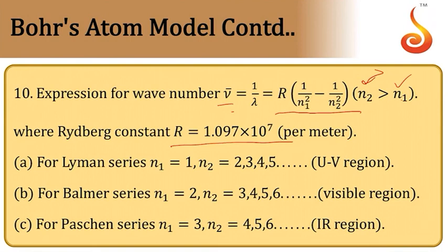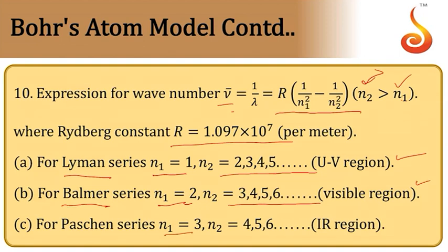Then if n1 is equal to 1 and n2 is 2, 3, 4, 5, etc., then you will get series of spectral lines. That lies in UV region, that is what we call as Lyman series. If n1 is equal to 2, final level is 2, and n2 is 3, 4, 5, 6, etc., then the series of spectrum that you get lies in visible region, that is called Balmer series.